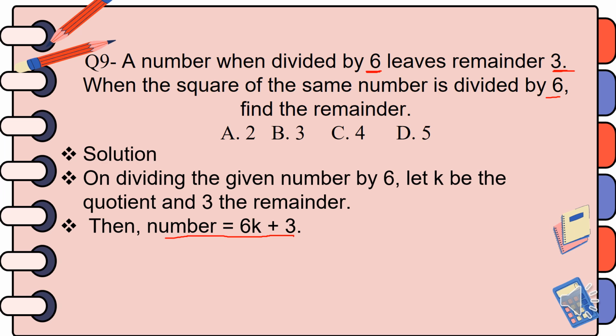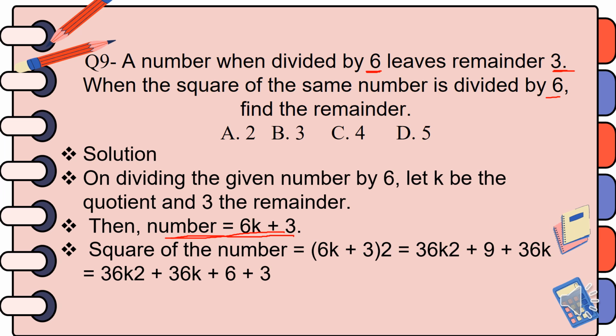That means the quotient times the divisor plus the remainder is the number. So 6 times K plus 3 is the number. Square it. Here 2 means square. Okay. So 6K plus 3 squared.